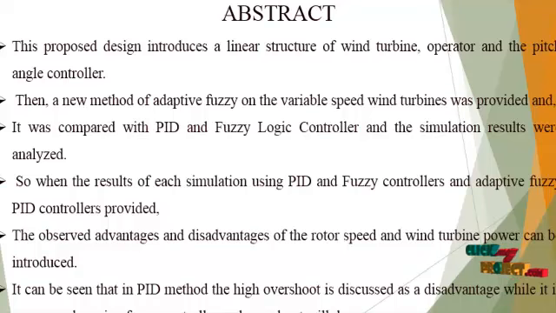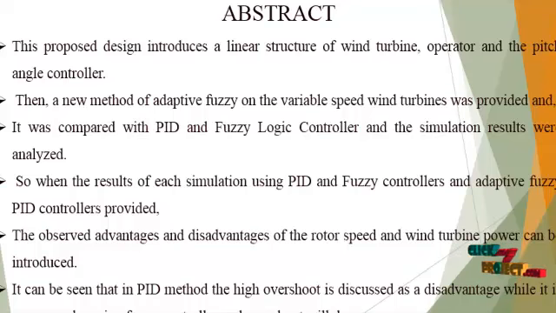This proposed design introduces a linear structure of wind turbine, operator and the pitch angle controller. Then a new method of adaptive fuzzy on the variable speed wind turbines was provided, and it was compared with PID and fuzzy logic controller, and the simulation results were analyzed. When the simulation results using PID, fuzzy controllers and adaptive fuzzy PID controllers are provided, the observed advantages and disadvantages of the rotor speed and wind turbine power can be introduced.